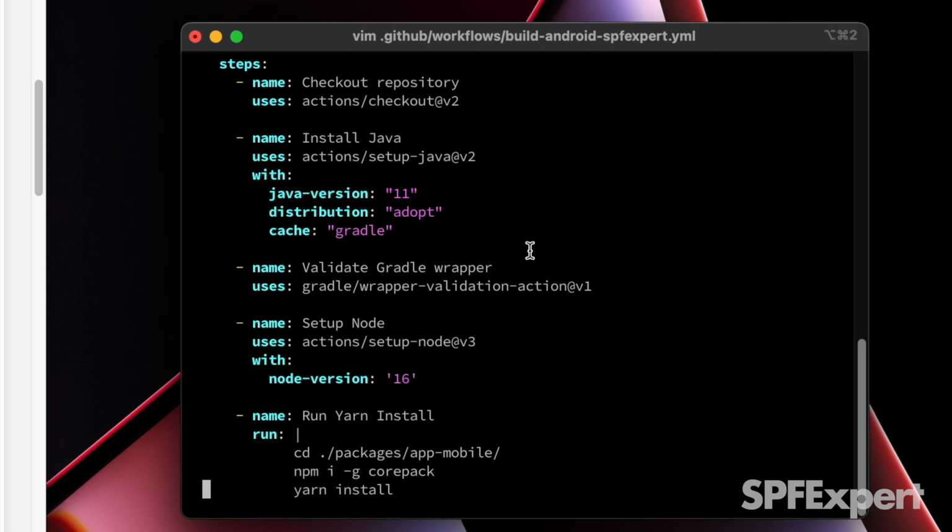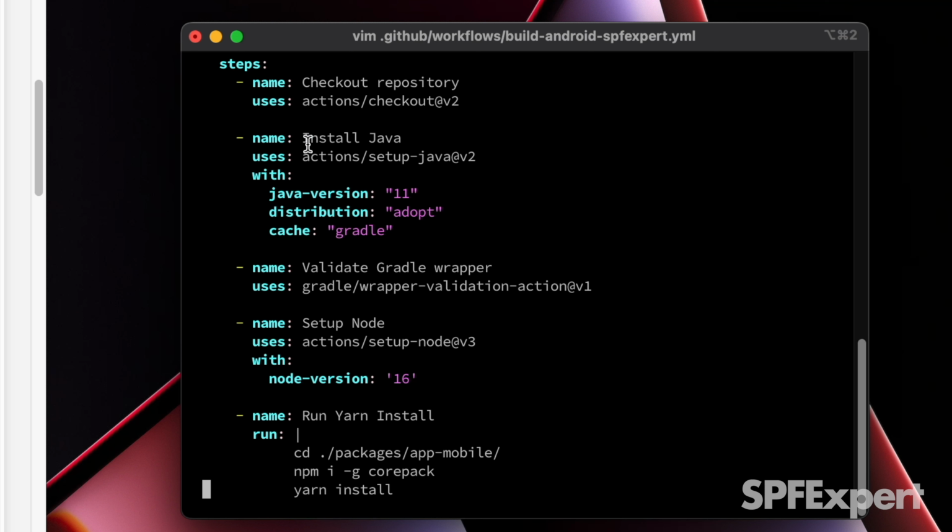So here you can see the first thing we want to do is check out a repository. And you're going to see the uses and then different namespaces here. So these are basically the different actions from the GitHub Marketplace. And GitHub itself has core actions built in that people use all the time. So those will always be prefaced with actions. And so this is the version 2 of the checkout action.